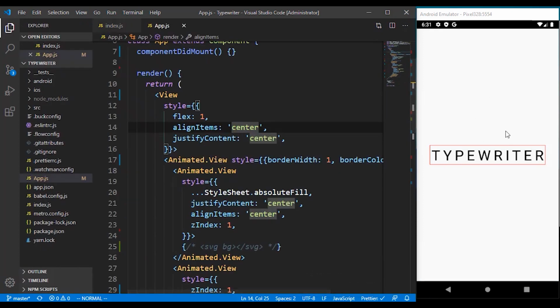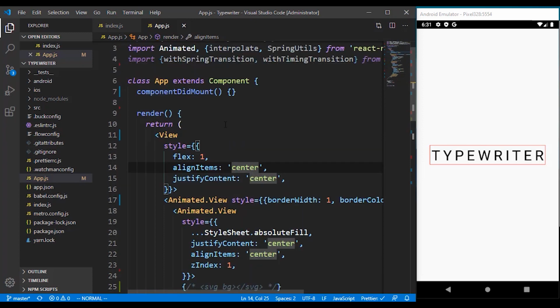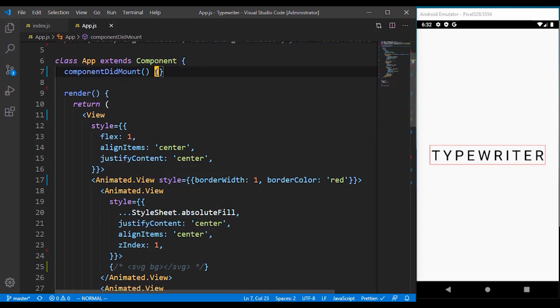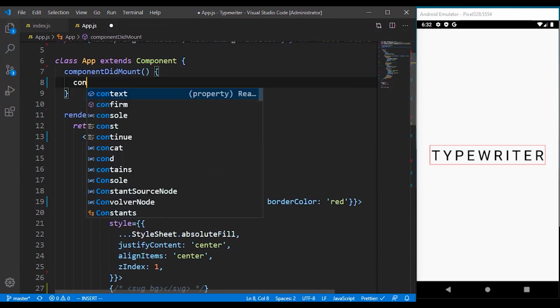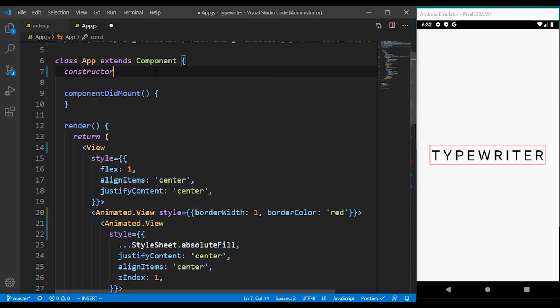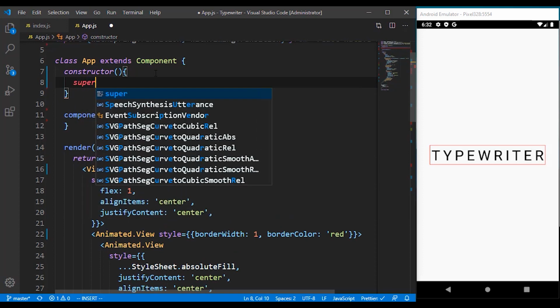Let's just go ahead and handle the animation part of this, then we can move over to the typewriter effects. There are a couple of animations I'm going to create at the top. So I'm going to come here and bring in the constructor, because I want everything to take place immediately the app launches. So this happens here, not inside the component did mount.